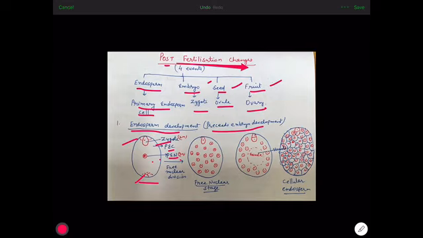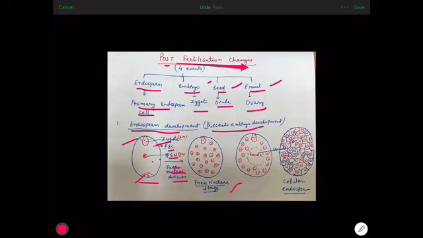During its formation, first of all, free nuclear divisions take place. What are free nuclear divisions? That is, only the nucleus divides by mitosis. A number of triploid nuclei are formed in this primary endosperm cell. This stage is known as free nuclear stage.